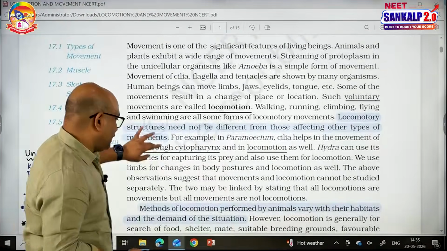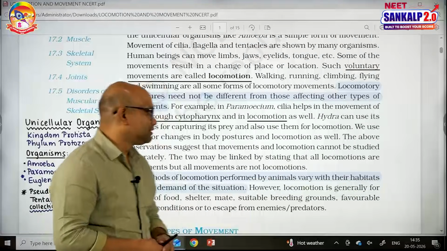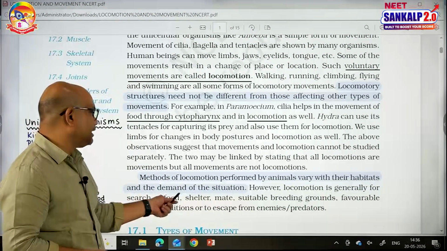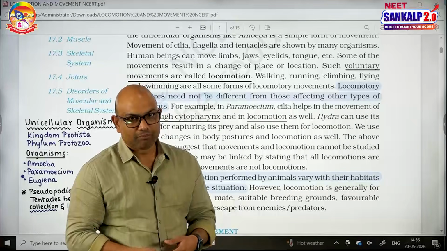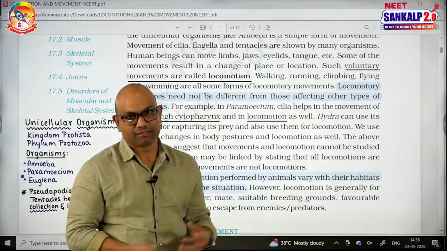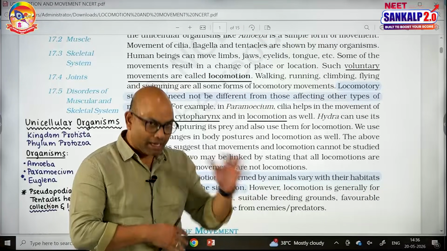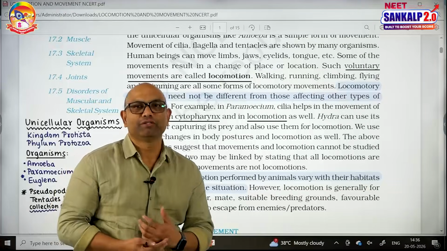One more important point regarding this is, methods of locomotion performed by animals vary with their habitats and the demand of the situation. The aquatic organisms' movement is swimming, whereas the terrestrial organisms' movement is quite different from that. So the type of habitat where the organisms live can influence the movement of the organism.